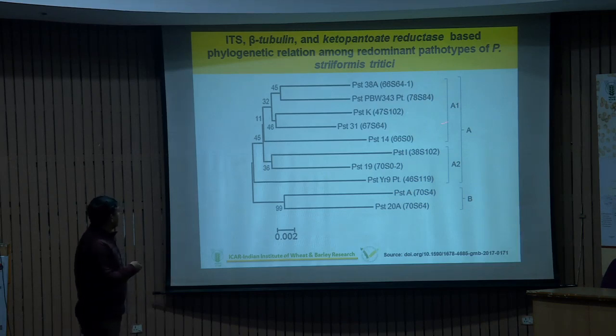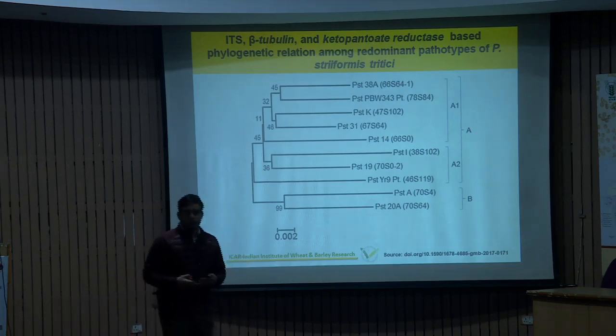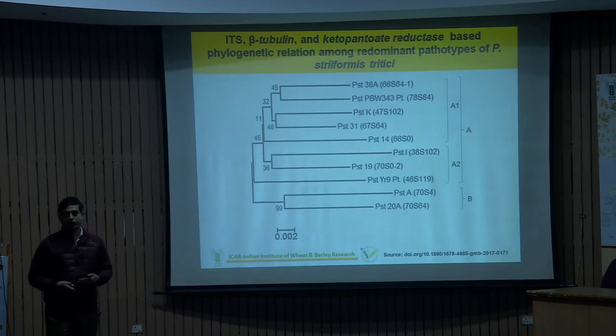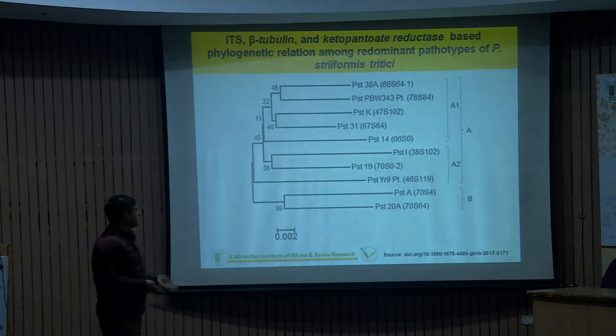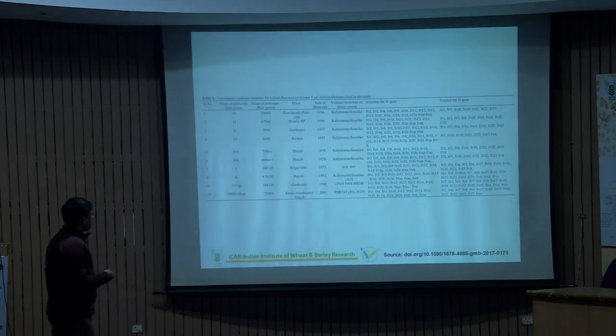From this information, it is clearly shown that the evolution is in two different places. PST-A and PST20A must have evolved differently compared to this one, because there are two clades. Even in the first clade, there are two different types of populations: one is this one, this one, this one. So the evolution is quite distinct among the isolates or pathotypes we used or preserved in the Flowerdale, Shimla. Similarly, this is a formula, and different types of evolution are coming here.